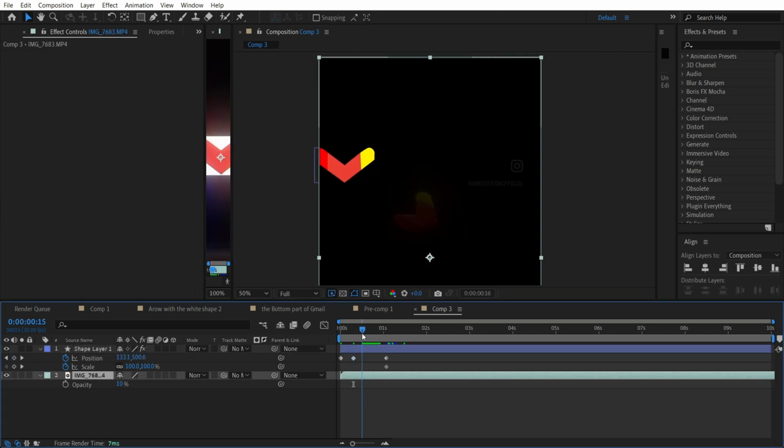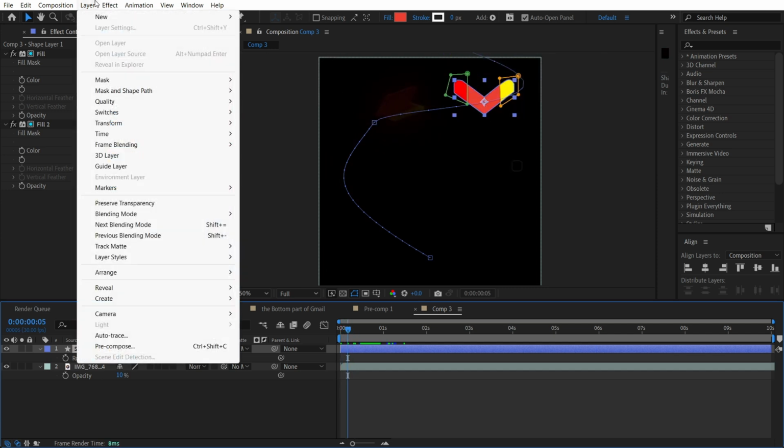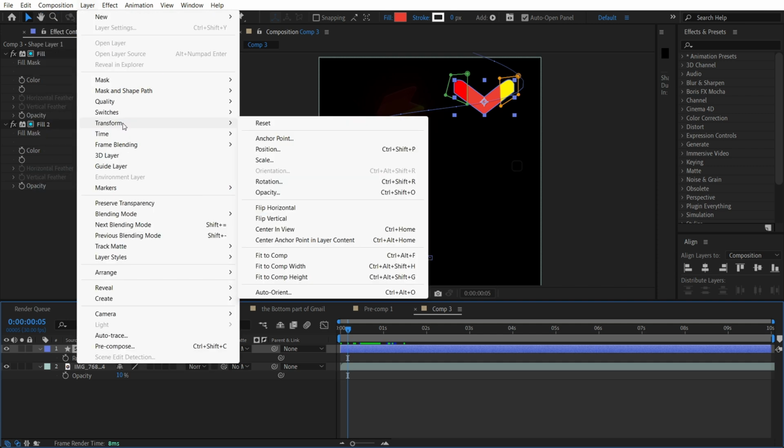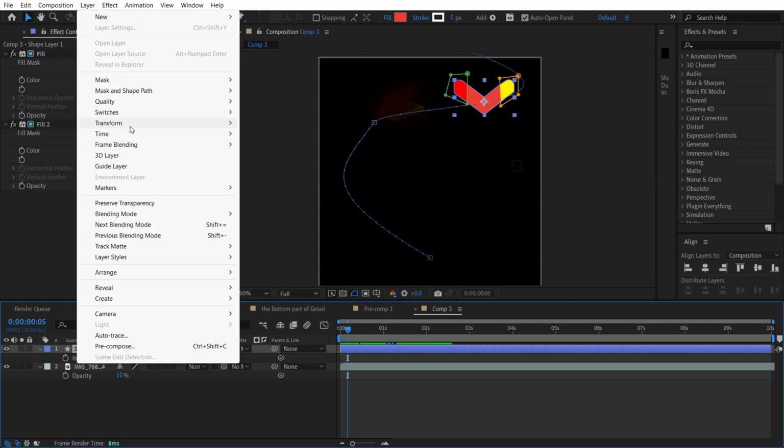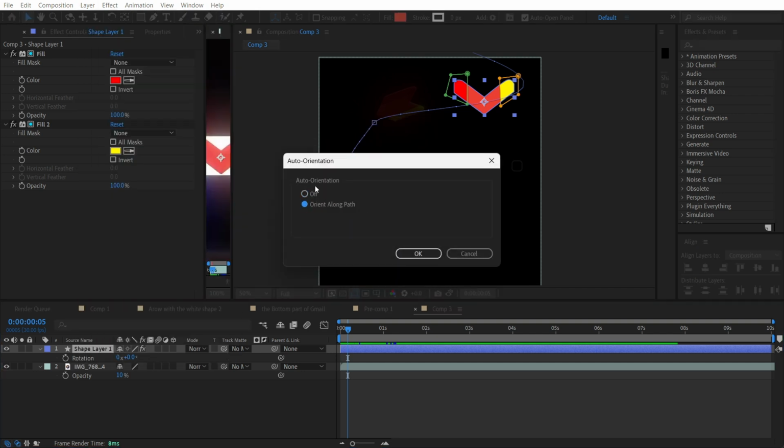As you can see, our arrow follows the path, so it's rotating here, and we don't need to rotate the whole thing by rotation, using keyframes for every frame. For this we just need to find Transform, so Layer, Transform, and here we need to find Auto-Orient, and click on Orient Along Path.